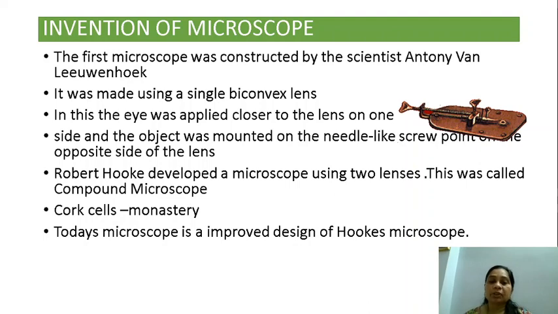Robert Hooke, the next scientist, was an English scientist. He developed a microscope using two lenses instead of one lens. Leeuwenhoek used only one lens, but Robert Hooke used two lenses, and hence it was known as a compound microscope because there were two lenses used in this. It is a microscope that we use even today in our laboratories.